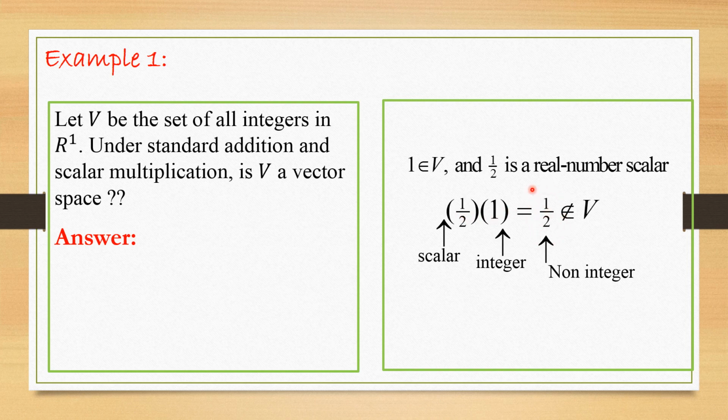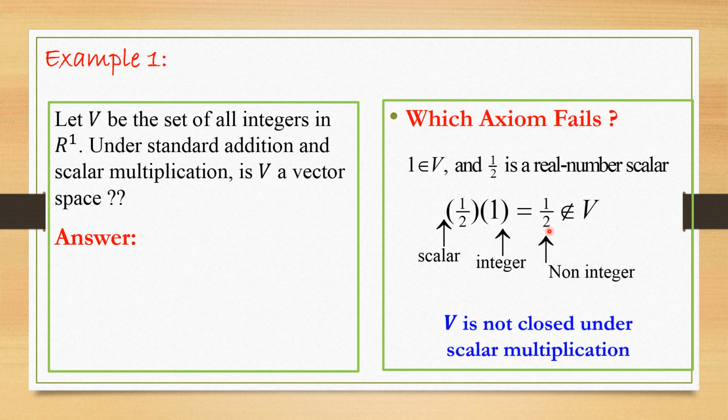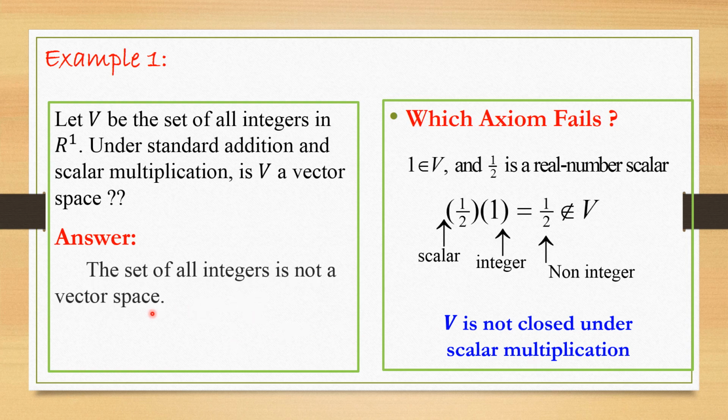Is this 1 by 2 a member of V? No, because V is the set of all integers. After doing scalar multiplication, we end up with a non-integer. Therefore, which axiom fails to be satisfied here? Yes, V is not closed under scalar multiplication. Therefore, the set of all integers is not a vector space under standard addition and scalar multiplication.